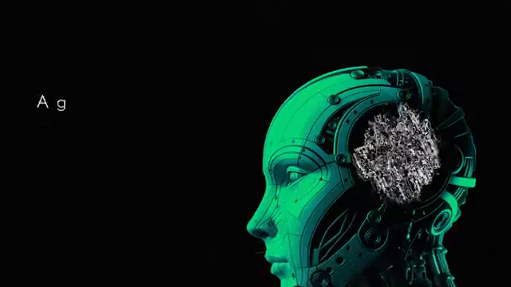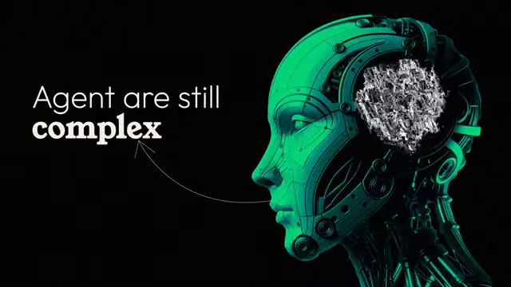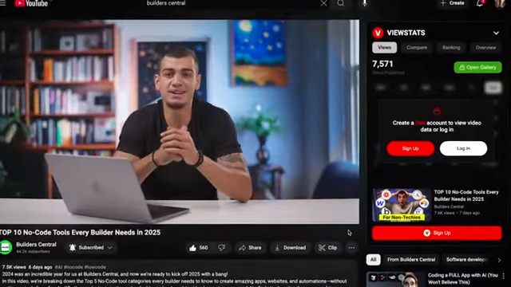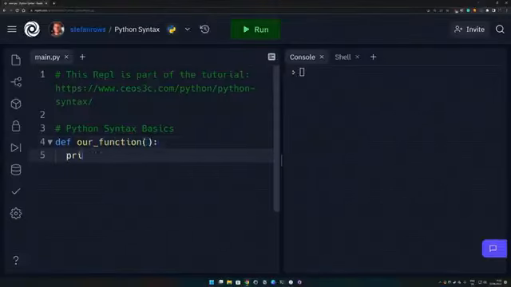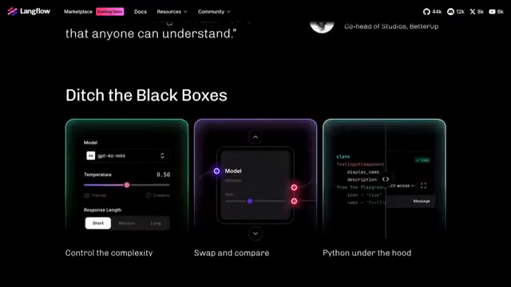But honestly, agents are still complex and building them isn't simple. Thankfully, you're watching Builder Central, and as with everything else in tech, we have a solution for this as well. Not just for people who can code, but for everyone, regardless of their familiarity with Python syntax. For agents, that solution is Langflow.